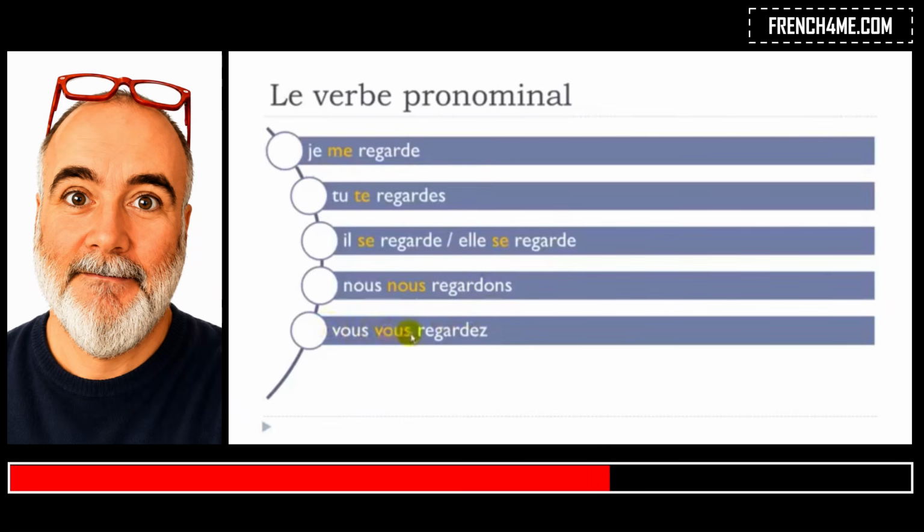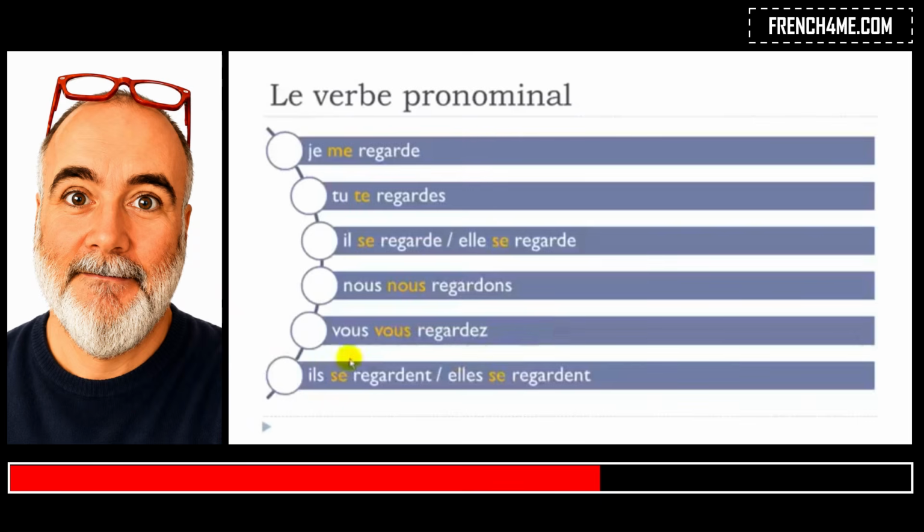Vous vous regardez. Il se regarde. Elle se regarde. So now you can see that you've got to add these me, te, se, nous, vous, se before the verb when you conjugate it. Okay?